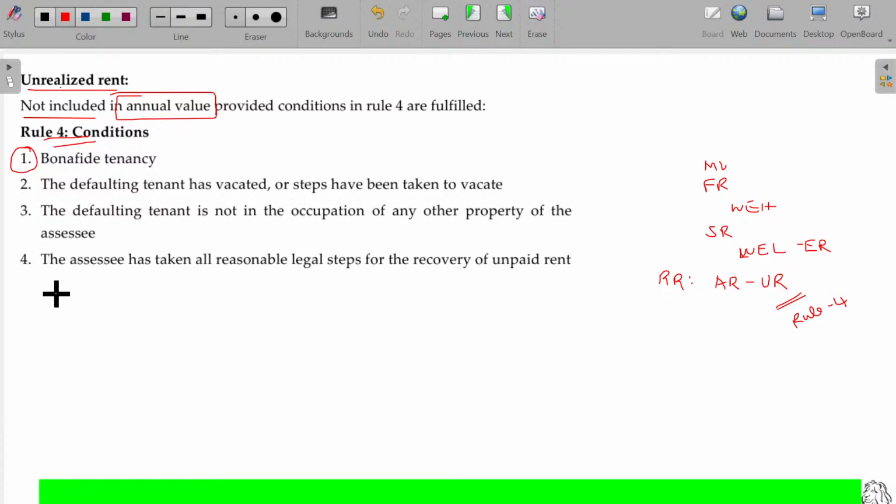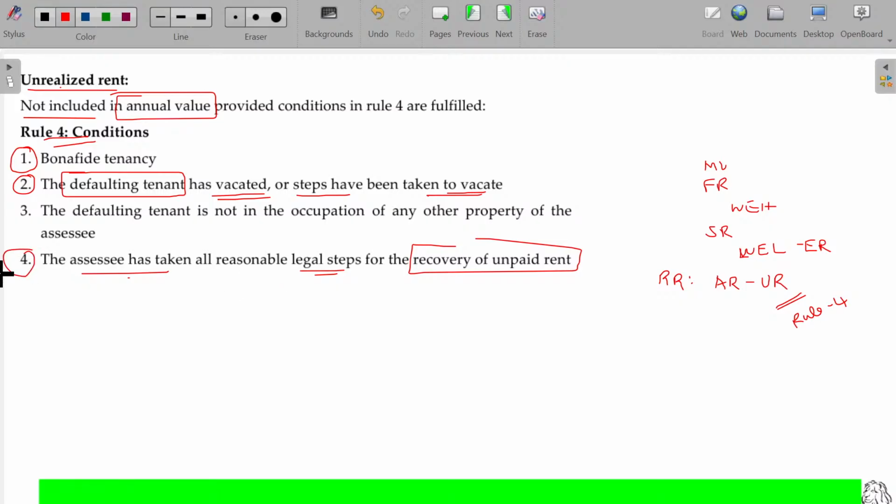Second one: the tenant is not paying the rent, a defaulting tenant, and he has already vacated. After he vacated, we came to know that he has failed to pay 2 months' rent. Now hereafter I cannot collect. Or he is not paying the rent and not vacating, and I am taking steps to vacate him. And the assessee has taken legal steps for recovery of unpaid rent.